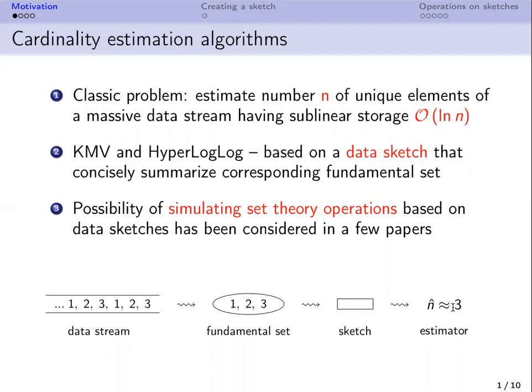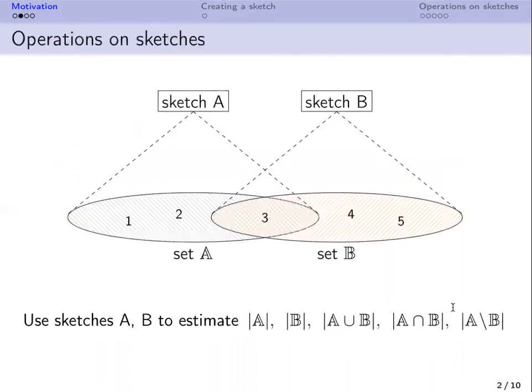The possibility of simulating set theory operations on fundamental sets based only on data sketches has been lately considered in a few papers. The idea is as follows. Assume we have two sets A and B, and for each we create a sketch. Now, based on sketches A and B, we would like to estimate the cardinality of set A, set B, the union of sets A and B, the intersection of sets A and B, and the relative complement of sets A and B.